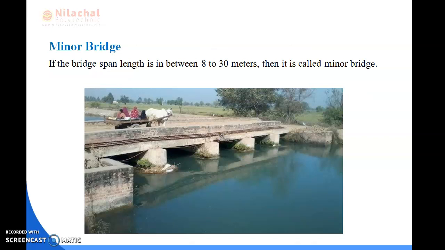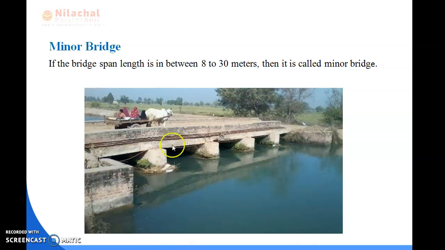Then we discuss minor bridge. The bridge having total span length greater than 6 meters and less than 60 meters is called a minor bridge. Normally, this type of bridge is used for minor purposes, in village areas and light load areas.